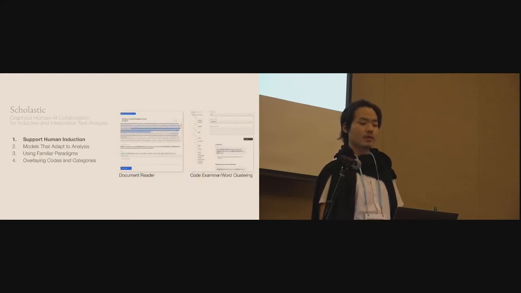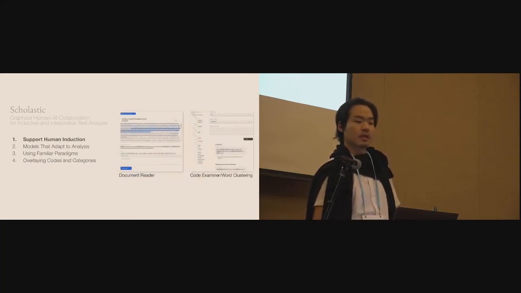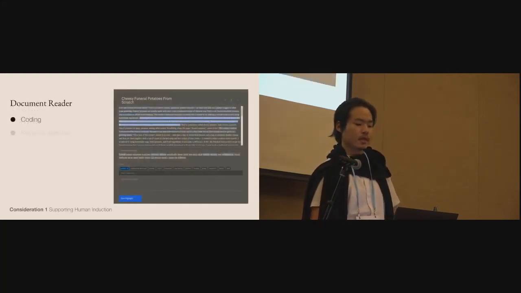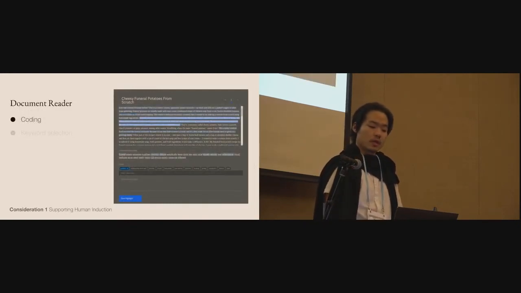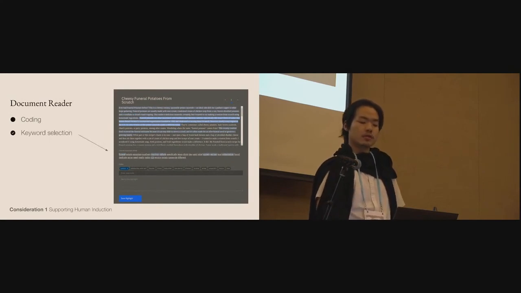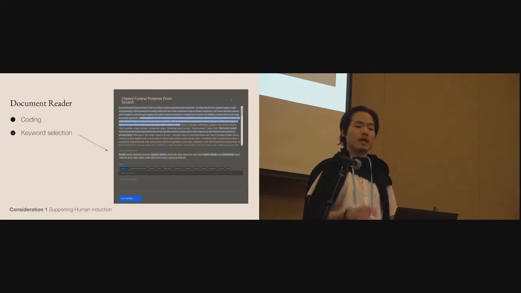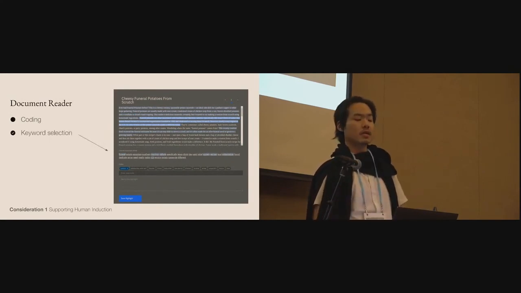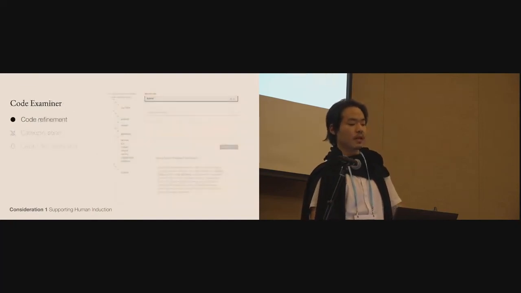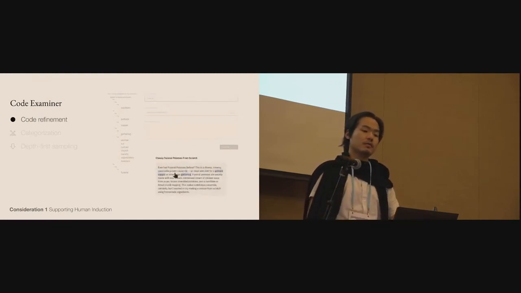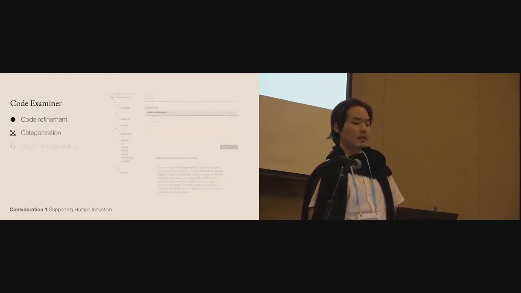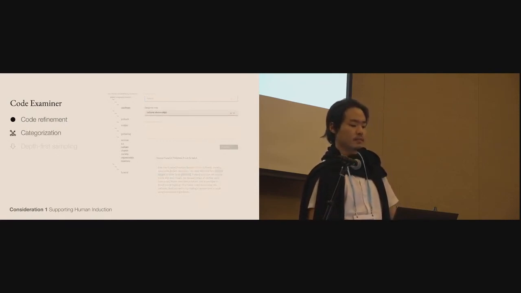First, let's see how the document reader and the code examiner view support expert induction. Using the document reader, the analyst highlights and codes documents, and they also choose code keywords, which are a subset of the highlighted words that were the most semantically meaningful to this code. In the code examiner, the analyst then refines these code labels by revisiting previously seen documents in context. They can then also create and reassign categories for these codes.